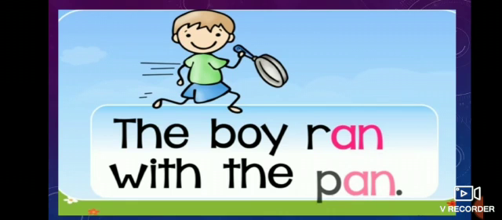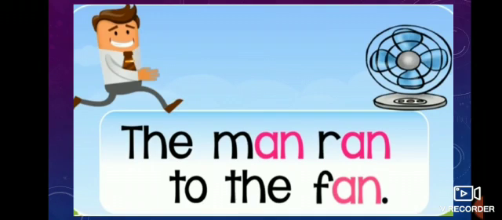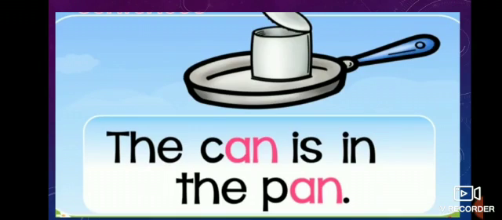The boy ran with the pan. The boy ran with the pan. The man ran to the fan. The man ran to the fan.